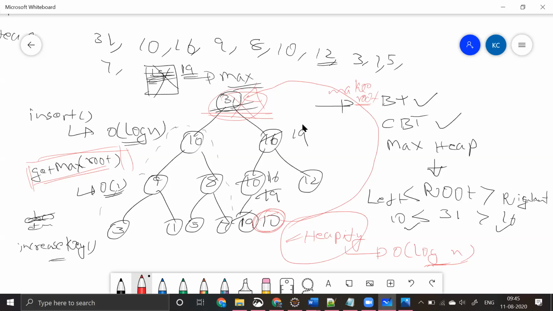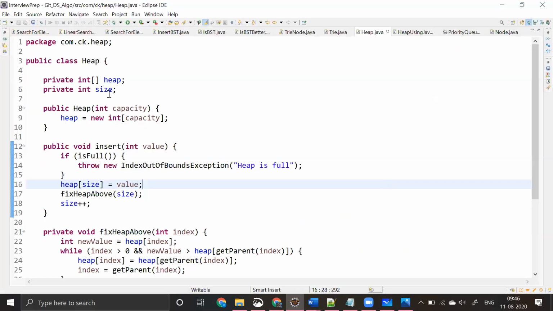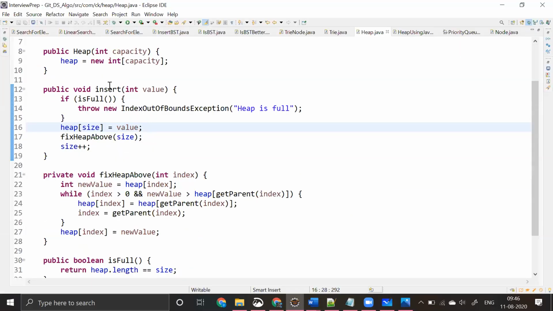And again, I told you, whenever we try to delete something, we take the last element and make it the root, and then do this heapify function every time, right? This is what we'll be doing, or maybe I'll be showing you. It's a simple code. Whatever we discussed in the class, the same code is over here, guys.